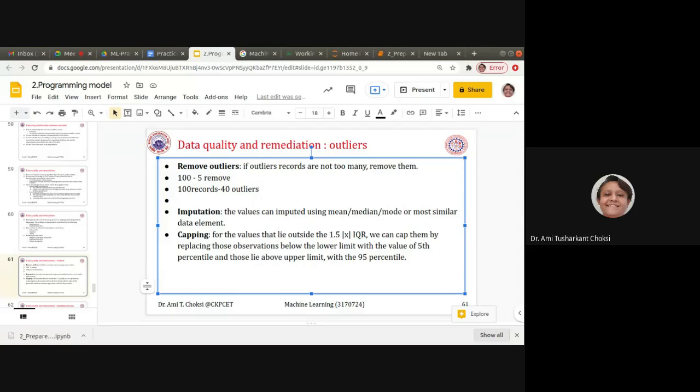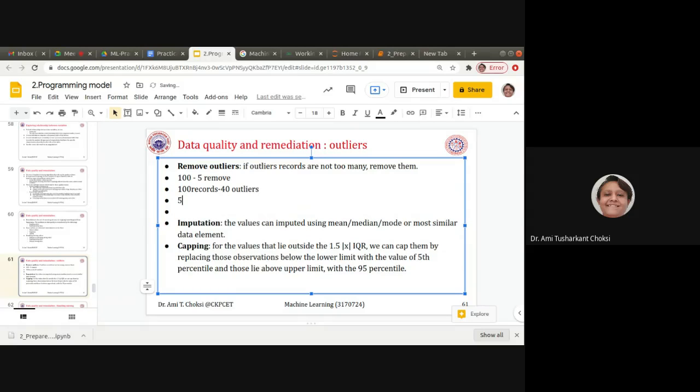You may find the percentage of outliers. Percentage means percentage of records with outliers, right? So say if 5 records have outliers, we can say 5 by 100, that is, a total of 100 records are there, so 5% of records have outliers.